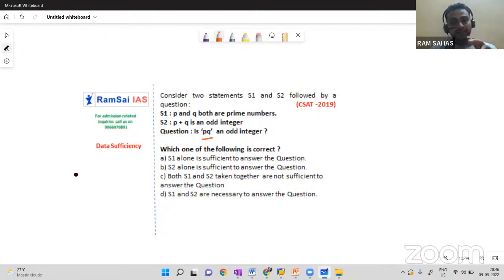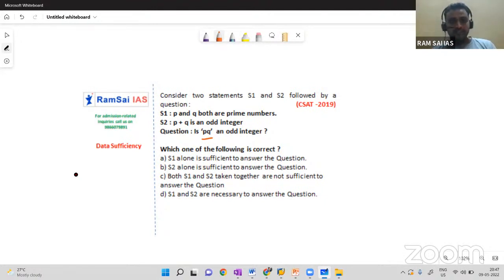So the answer for a question starting with is, are, do, does should be either yes or no. Even if you get yes, data is sufficient. Even if you get no, data is sufficient. But it should not be I don't know my gender. You should not think like that. Even if you say no, I'm not a girl, or yes, I'm a girl, that is okay, but you should not be in a dilemma whether you are a girl or a boy. Here, you means X.